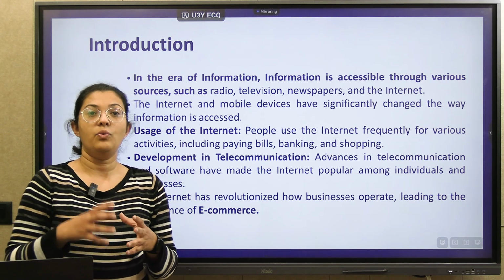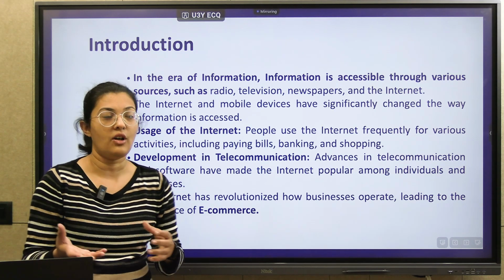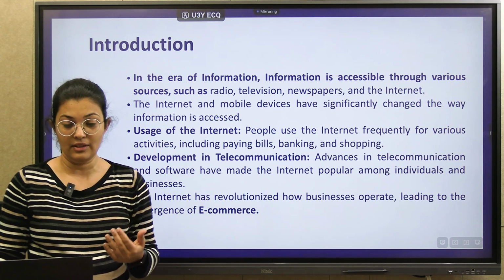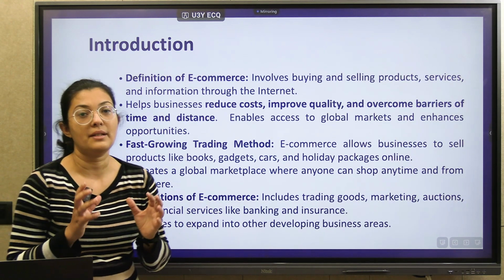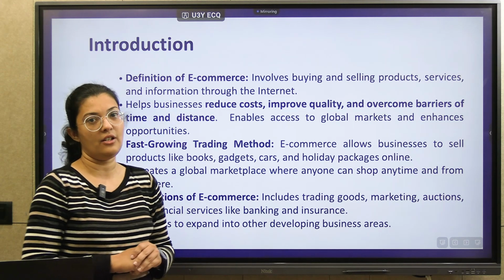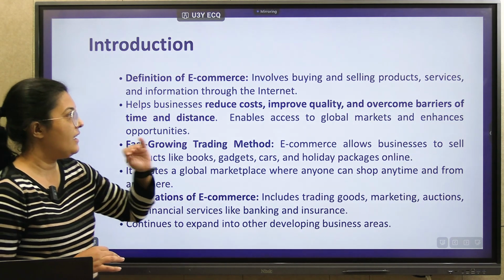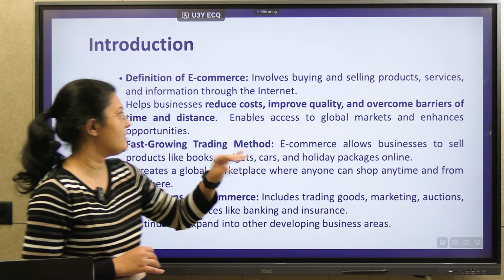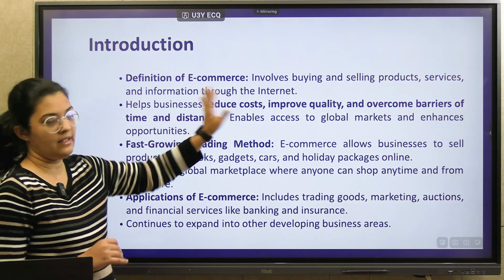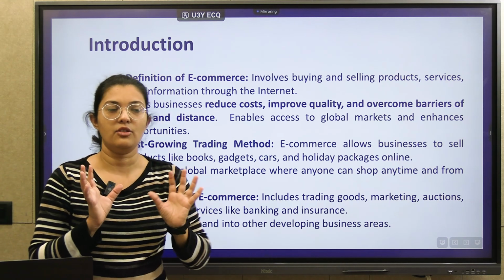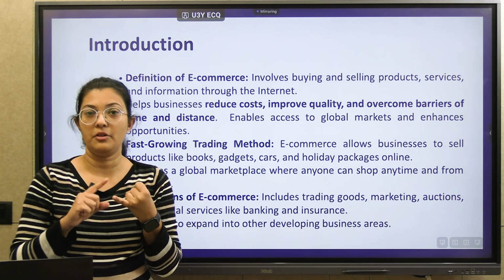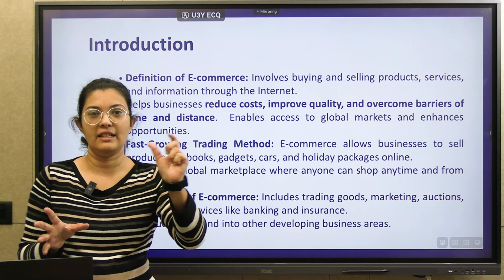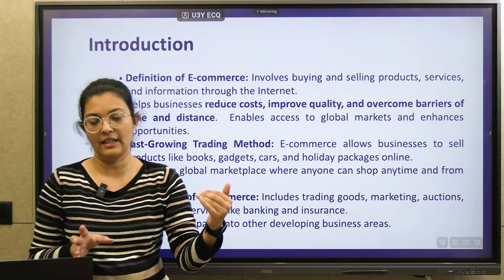Now this leads to the generation of a new term known as e-commerce, right? So let's understand what e-commerce is, what the definition of e-commerce is. It's simple, right? It involves buying or selling any product or any services, and information, through the internet, and that is known as e-commerce. So for any operation, if you want to buy any product or any service, and for any task you are using the internet, that comes under e-commerce.